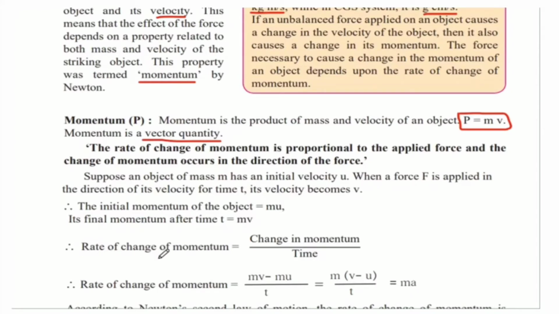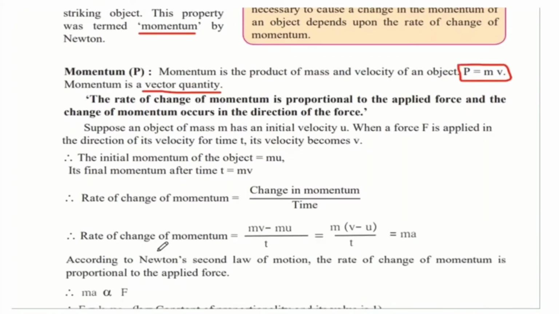So rate of change of momentum is equal to change in momentum upon time. That is the final momentum minus the initial momentum upon time t. We saw earlier that initial momentum was mass into initial velocity, and final momentum was mass into final velocity.